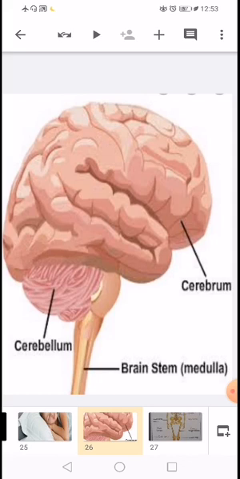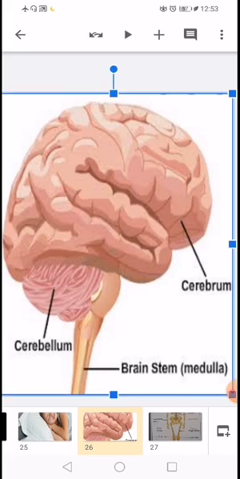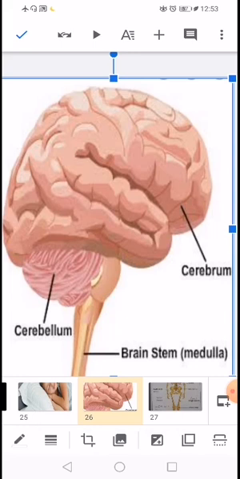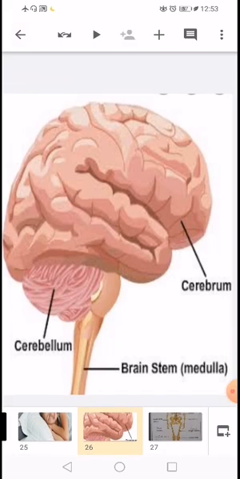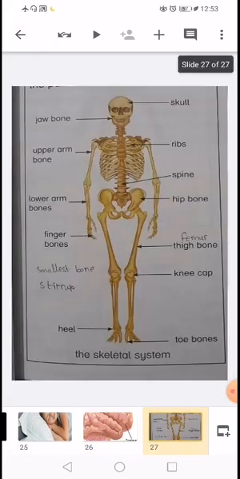Clear? So similarly, the brain controls all the systems and organs. The sense organs take information and send it to our brain so that we can be aware of our environment. When the different organs work together, they form different systems, right? So the first one is the skeletal system. An adult has 206 bones. When all these bones combine together, they make up the skeleton. The human body has a framework of bones called the skeletal system.